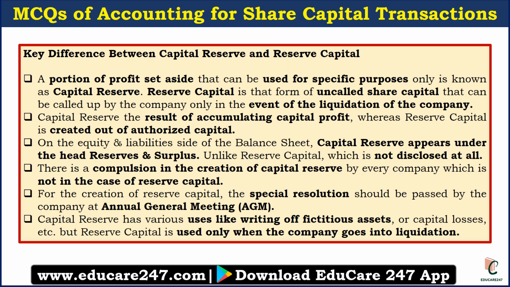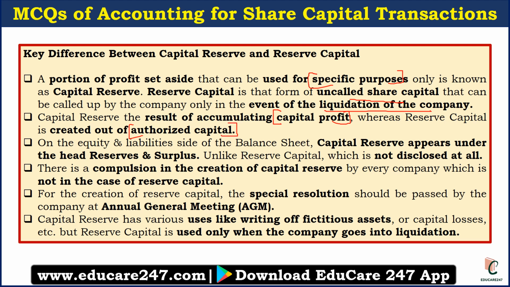Let us understand the difference between capital reserve and reserve capital. It is a bit tricky, so try to understand carefully. A portion of company profit that will be kept aside and used for a specific purpose is known as capital reserve. On the other hand, reserve capital is an uncalled share capital and it will be called up only in case of the liquidation of the company. So that is the basic difference. Capital reserve is the result of accumulating capital profit. It comes from the company's profit. On the other hand, reserve capital will be created out of authorized capital. So it will be created from the authorized capital.